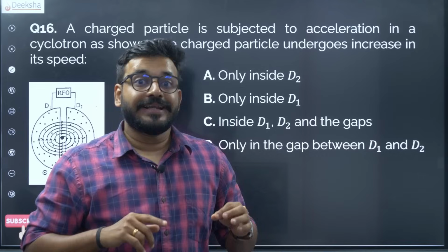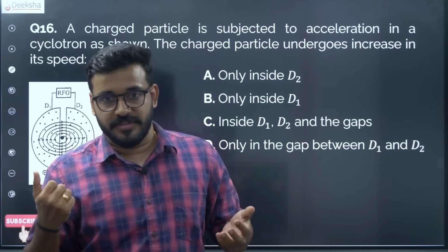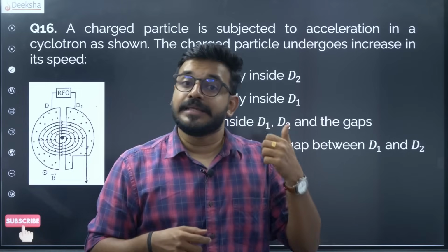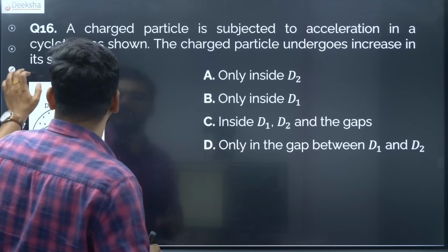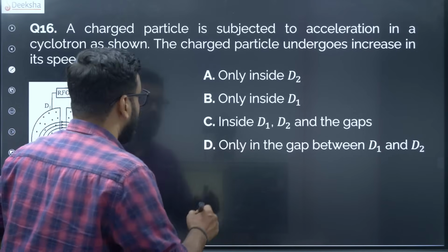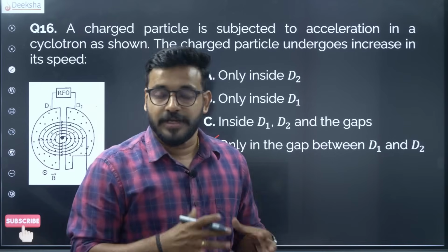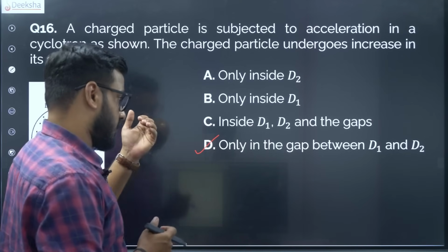The only place where it gets accelerated, where the other D pulls it more towards itself, that is where the velocity increases, that is in the gap. So the correct answer over here is only in the gaps between D1 and D2, not at all inside the D's, it happens only between the gap.